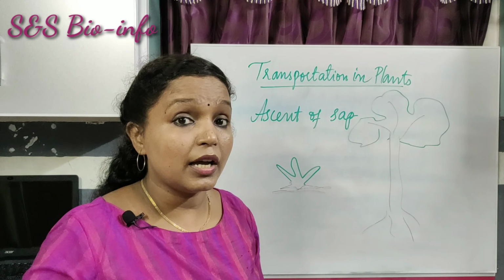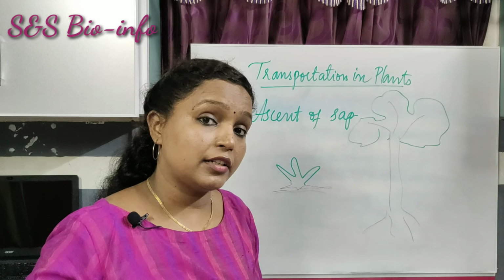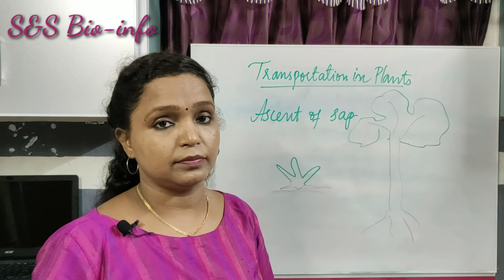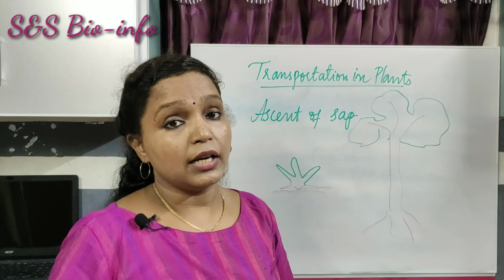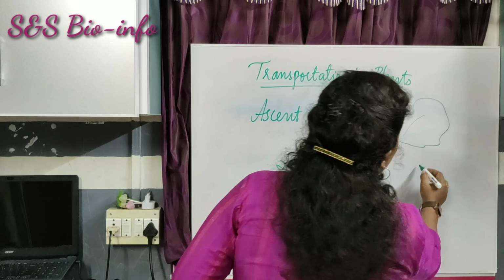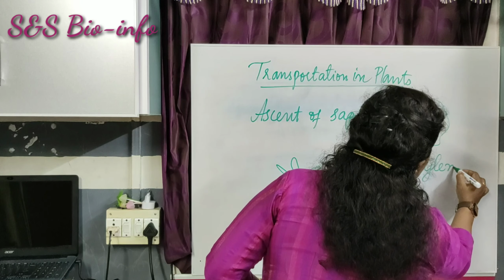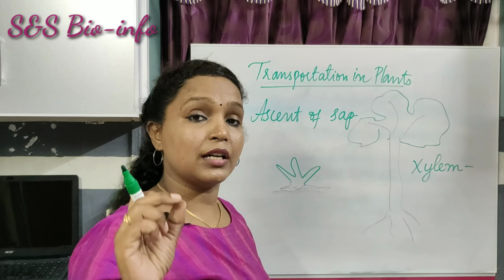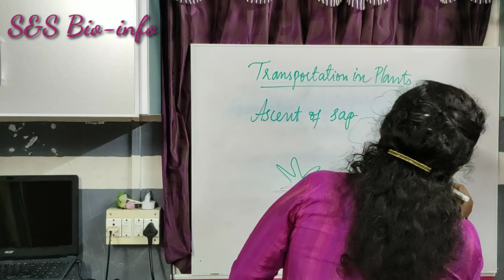They have specialized tissues for conducting both water and food. The tissue that conducts water in plants is xylem. Xylem is a specific tissue which conducts water in plants.